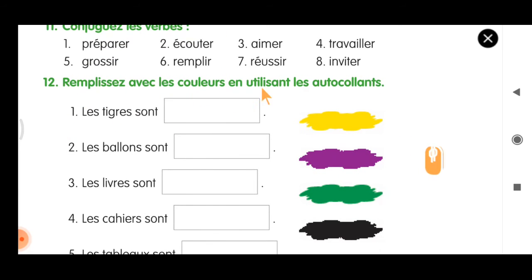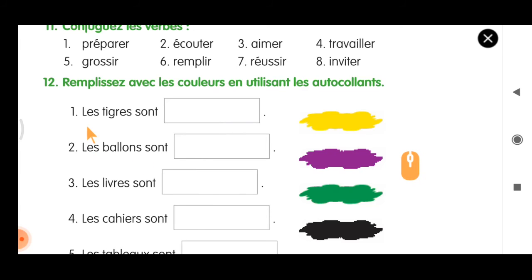Remplissez avec les couleurs en utilisant les autocollants. So le tigre est, what color is this? Do you remember the colors in French? Jaune. So the back side of your book you will have small stickers. Only new book will have these stickers. If you have that, you can paste the name of the color here and you can just do this exercise.